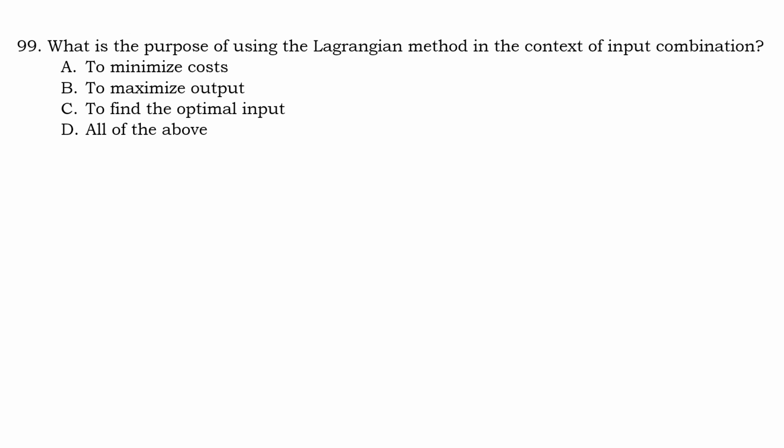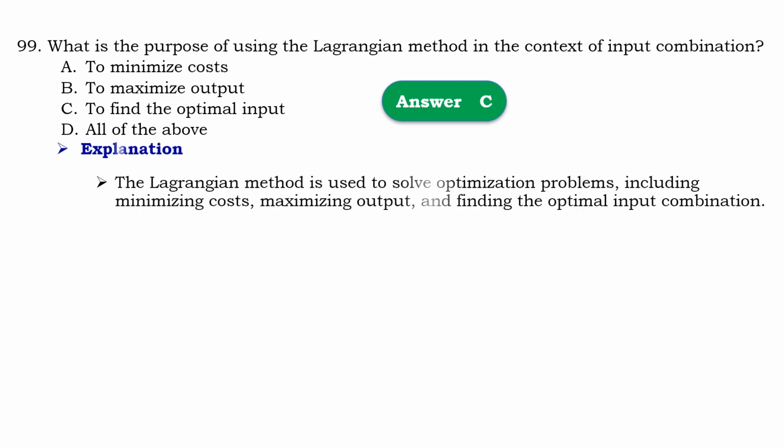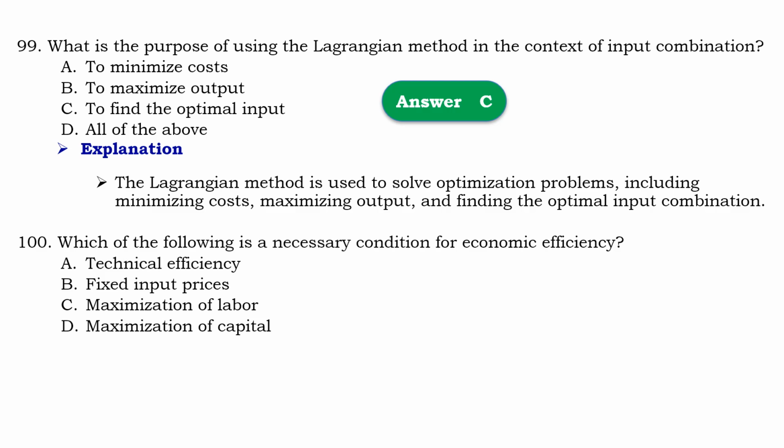Question number 99. What is the purpose of using Lagrange method in context of input combination? So that should be C, to find optimal input. Means that the Lagrange method is used to solve optimization problem including minimizing cost, maximizing output and finding the optimal input combination.